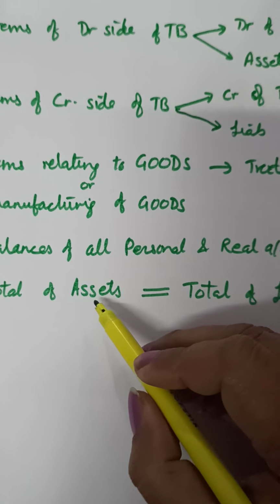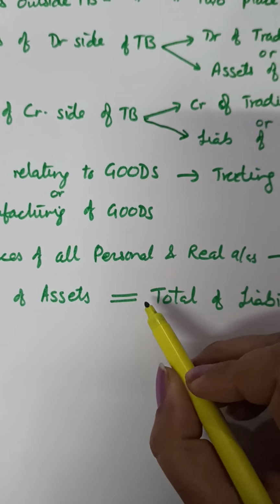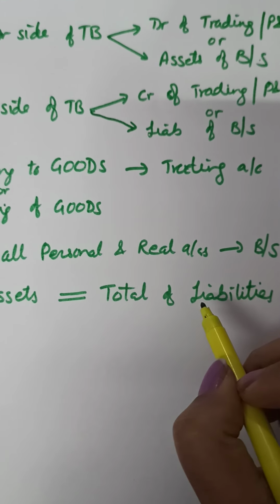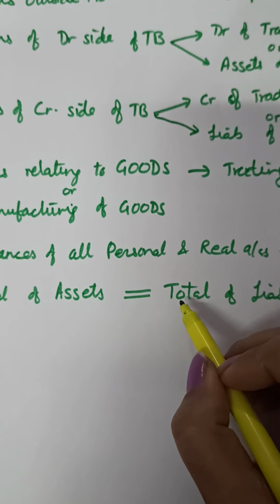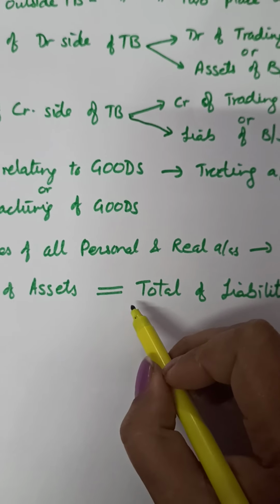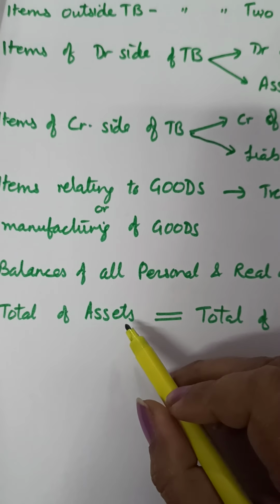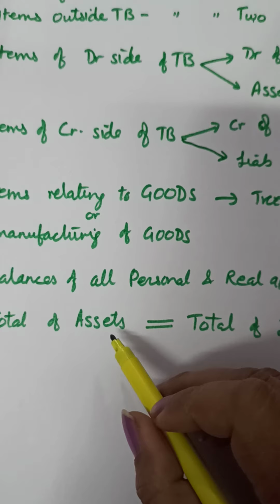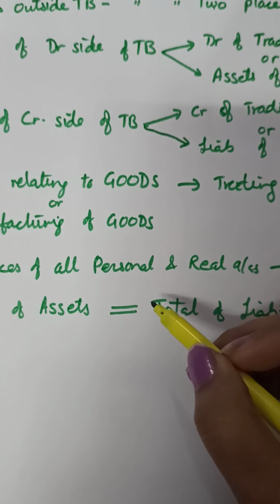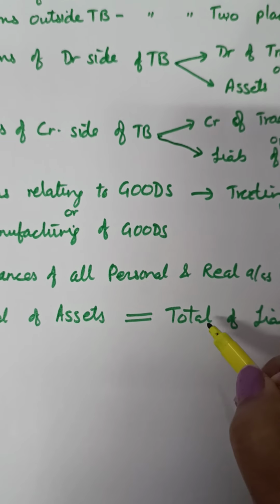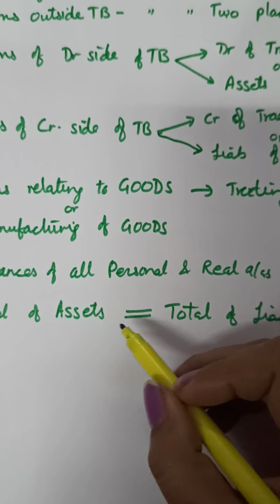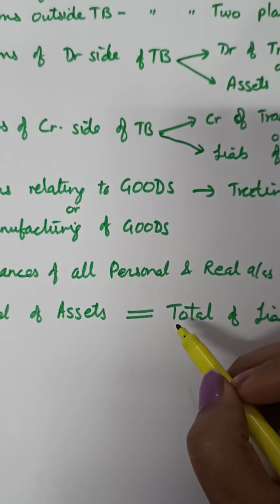And then you always remember the total of assets will always be equal to the total of liabilities. There can be no other option. It has to tally. The asset side and the liability side of the balance sheet will always tally. Why? What are assets? What we have has either come from our own sources or borrowed sources. Nothing else is possible. It will not be dropped by God. It is either our own or borrowed. So the total of assets will always be equal to the total of liabilities.